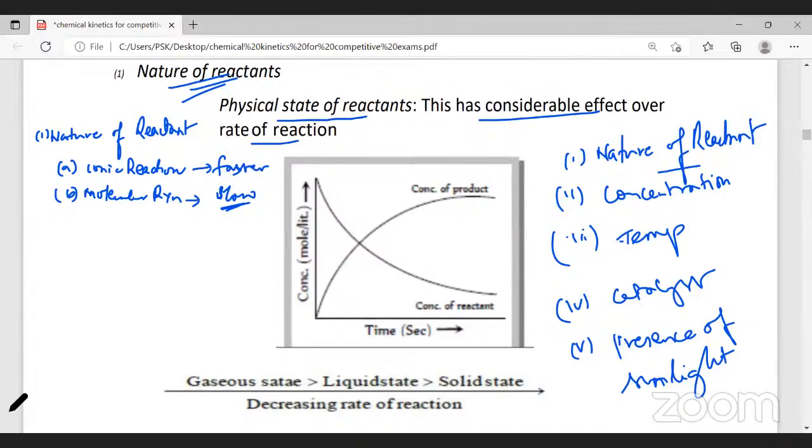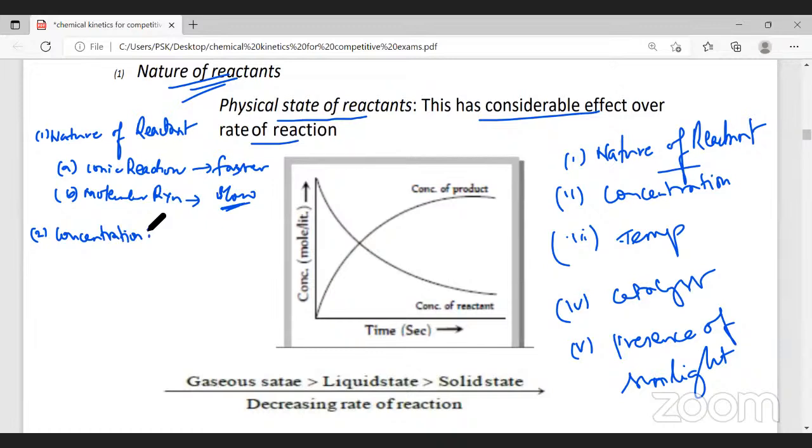Now, coming to concentration. The second factor is concentration. Assume the place where you are sitting is the container.